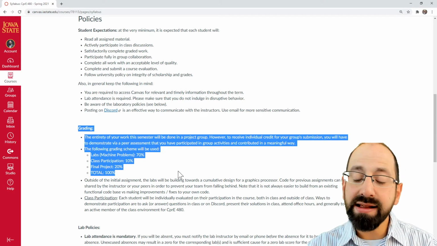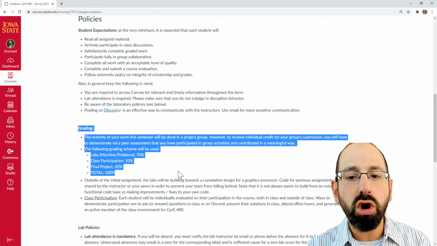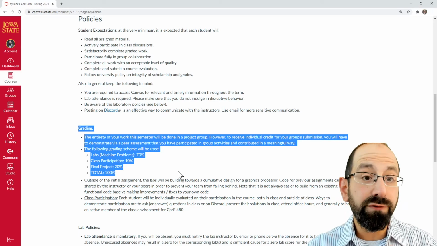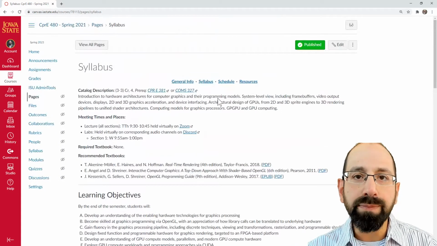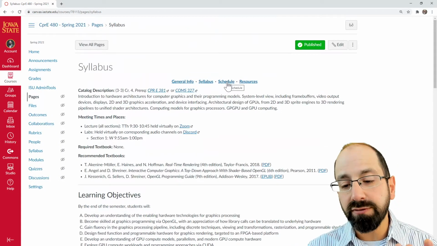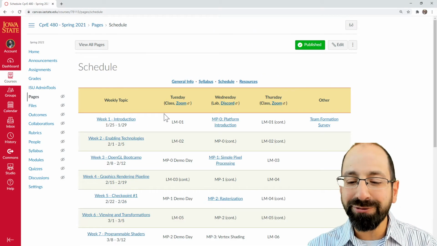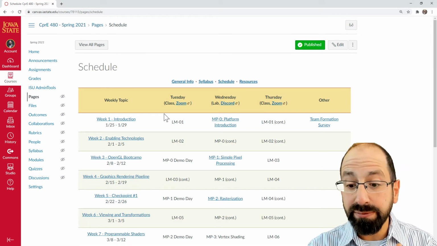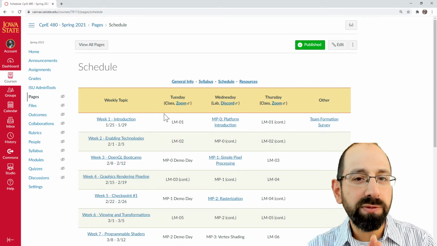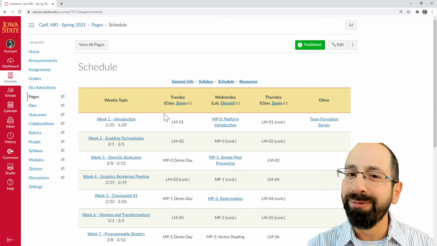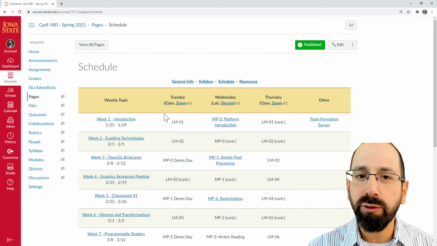And then to add one final point about these labs and machine problem assignments, they're all going to be group-based. So the very first thing we'll be doing, and I'll click on the schedule here in a moment, is figuring out on the very first day of class what our teams are going to be. So you don't have to get started entirely on your own for anything. These will be teams of 4 this semester. My preference would have been teams of 3, and I tried to scope things for teams of 3, but we're hardware limited. We have 8 platforms, and there's 32 of us, so we have 8 teams of 4 this semester.